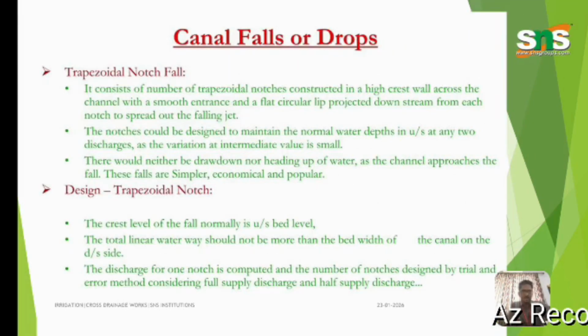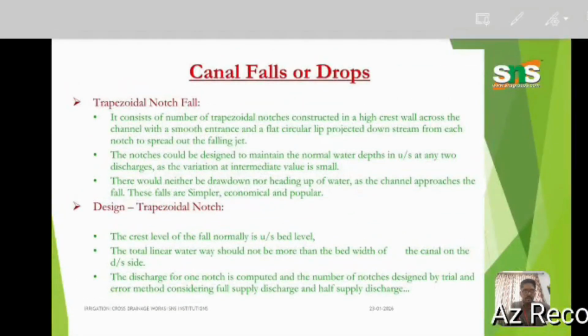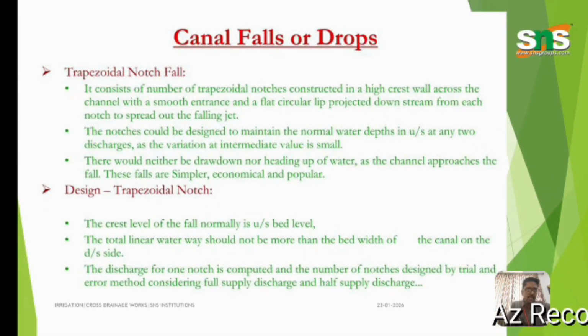Canal falls or drops. Trapezoidal notch fall and rectangular notch fall are available in the canal, and the design can be made for both trapezoidal and rectangular notches for the flow of water. Trapezoidal notch fall: it consists of a number of trapezoidal notches constructed in a high open wall across the channel with a smooth flow of water, with a circular tip provided at each notch to spread over the falling jet.